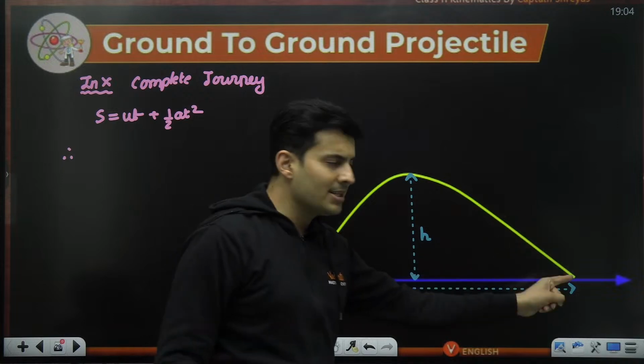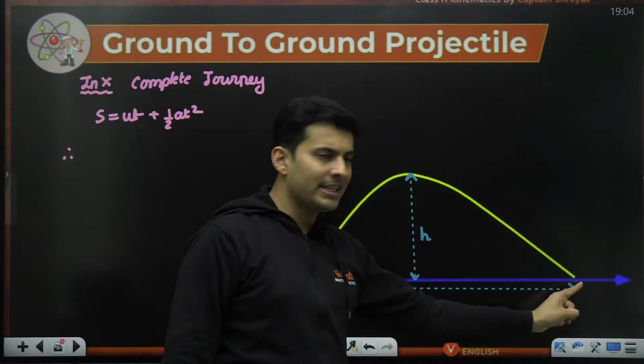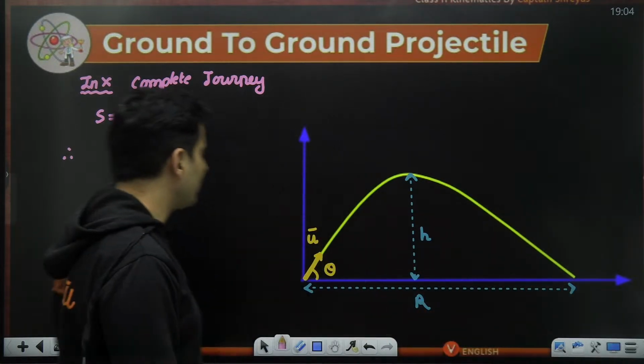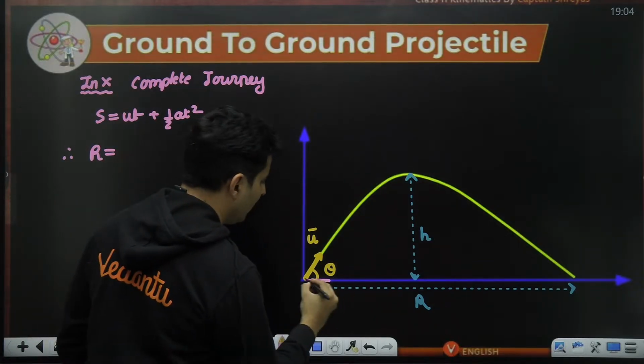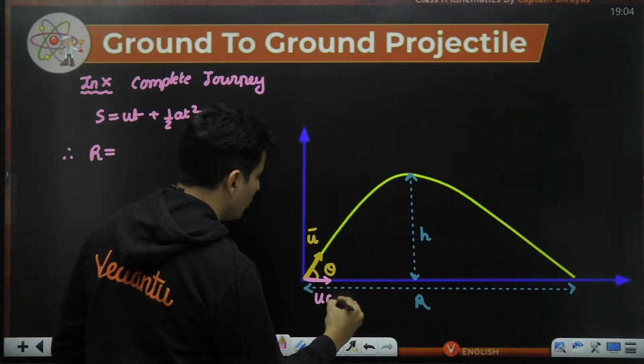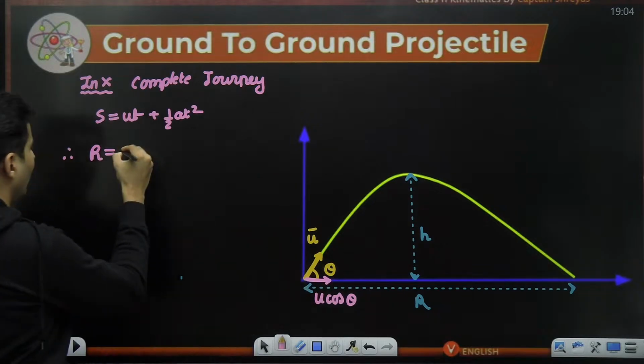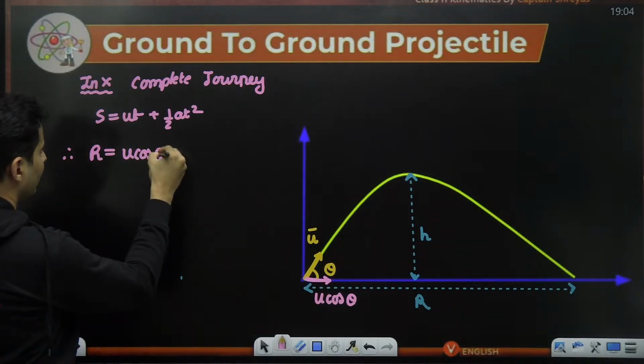In this complete journey, the displacement in the x direction is itself the range. So S is basically the range. Horizontal velocity initially is u cos theta. So why not put this as u cos theta?